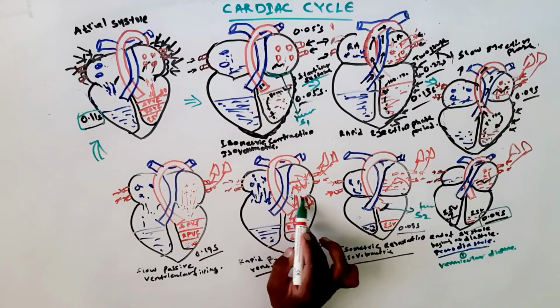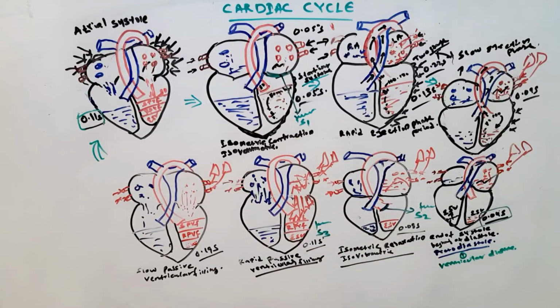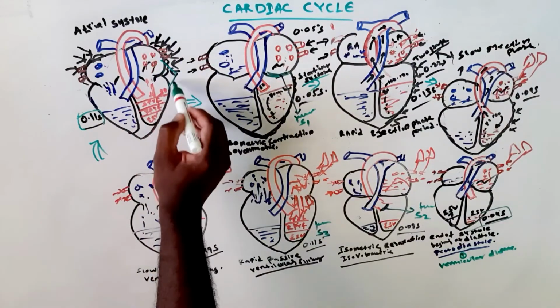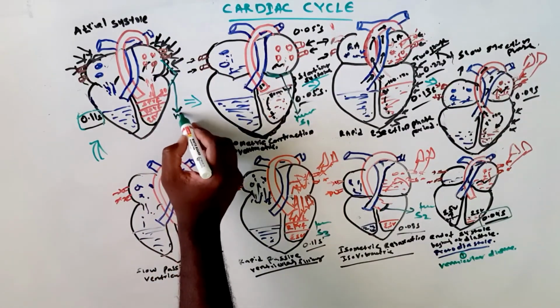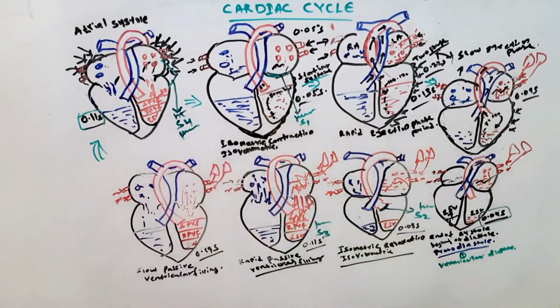Now we can see that in any young boys or young men who do exercises, facing heavy load to push or using pressure, we can see the S3 sound. And we can see in this phase atrial systole. When the S4 sound is produced, it is a pathological condition where there is hypertrophy of the ventricles. When the contraction occurs and is unable to send the blood from the atrium to the ventricle, then the pressure is maintained and pressure is making it contract. At that point the sound is called S4.